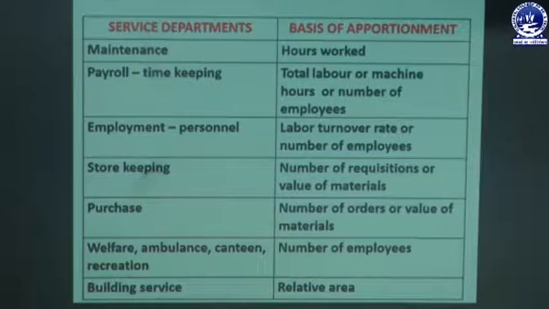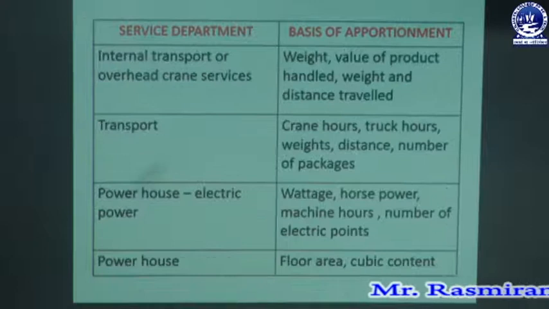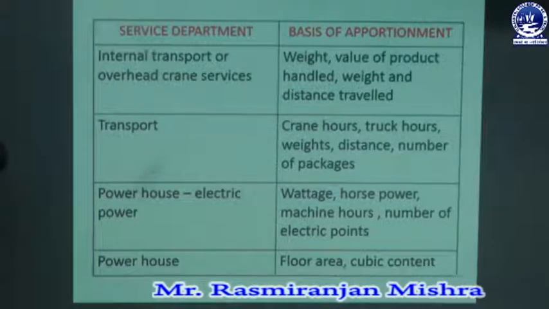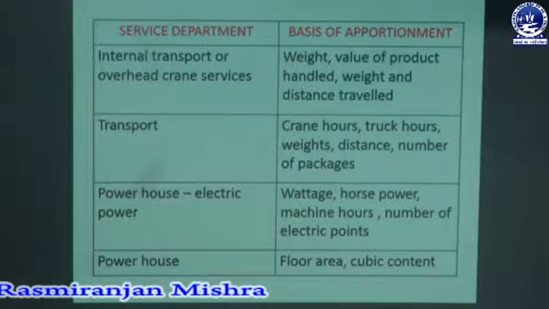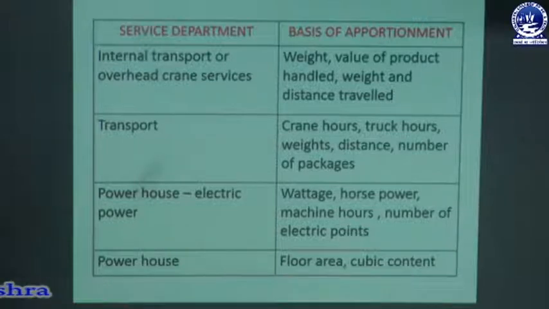Then for building service, the relative area is taken as the base for apportionment of overhead. Another service department is internal transport service or crane service or overhead crane service, where the base is taken as weight or value of product handled, or weight and distance travelled. Then the transport department, where the base for apportionment of overhead is crane hours or truck hours or weight, distance and number of packages.